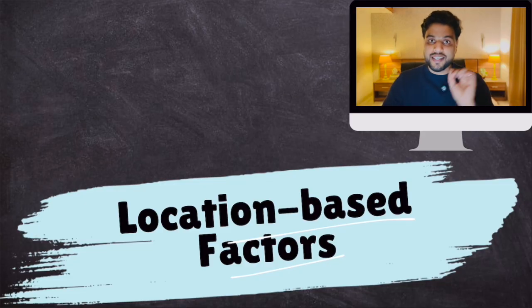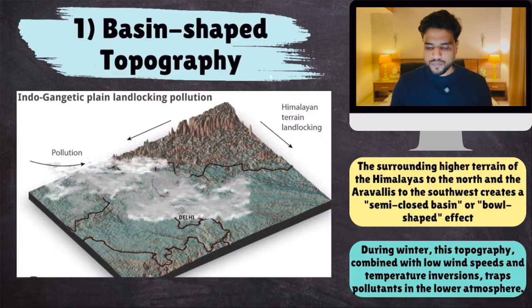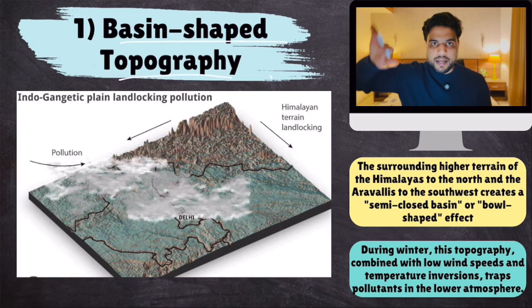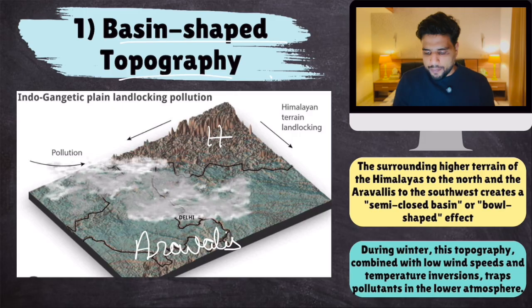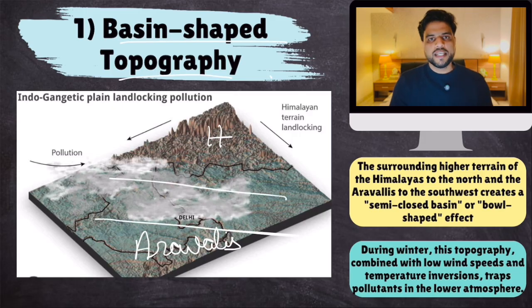Now, what are these reasons? Reason number 1: Delhi's topography is basin shaped. It lies in a basin because on the northward side there are the Himalayas and on the southern side there are the Aravallis, which trap this region. So the air is trapped in this region. It neither moves northwards nor southwards. Plus, during winter months, the wind is also not blowing that hard.